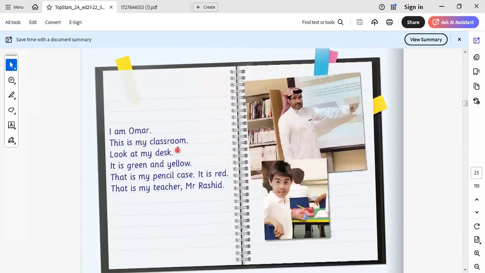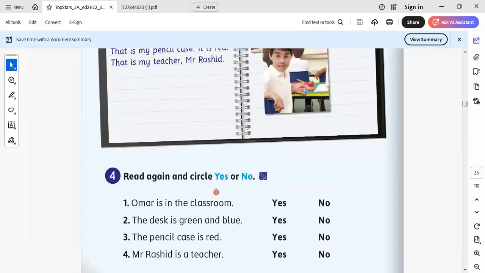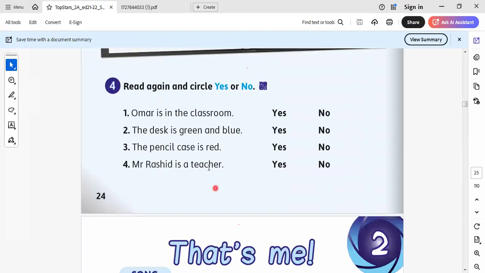I'm Omar. This is my classroom. Look at my desk. It's green and yellow. That is my pencil case. It's red. That is my teacher, Mr. Rashid.